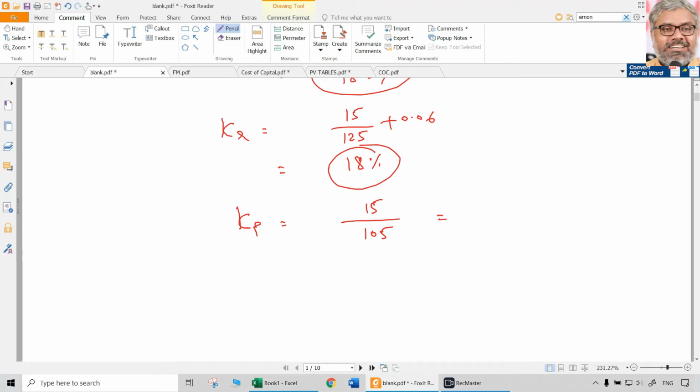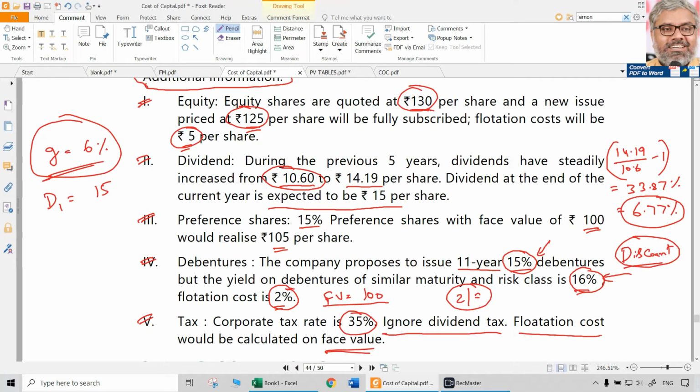No other information is given. So we don't have to use the redeemable preference shares big formula and all. We don't know any of the other things. So 15 by 105 directly is going to be 14.26% we can say. Right? That is the preference shares cost.